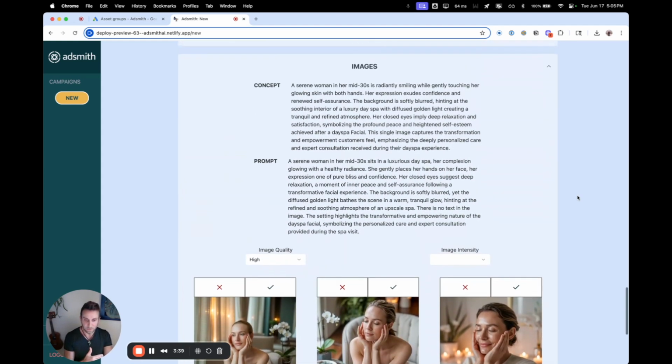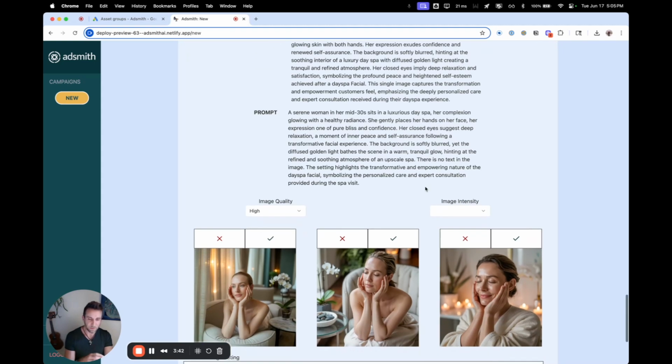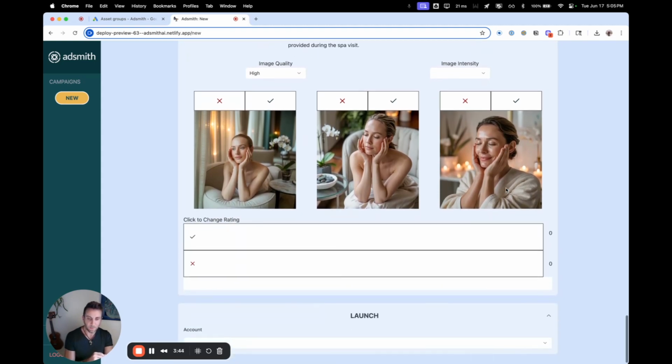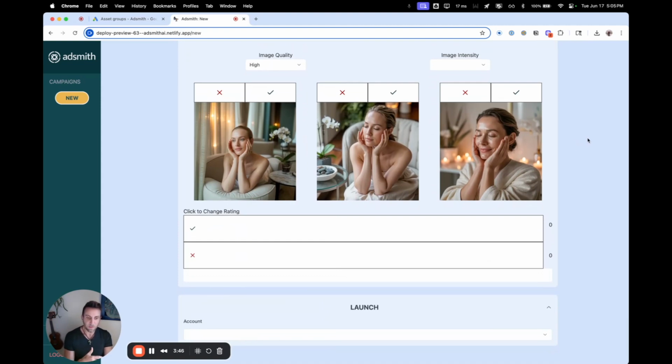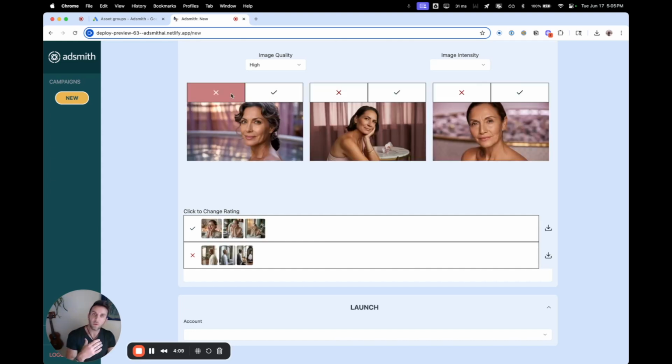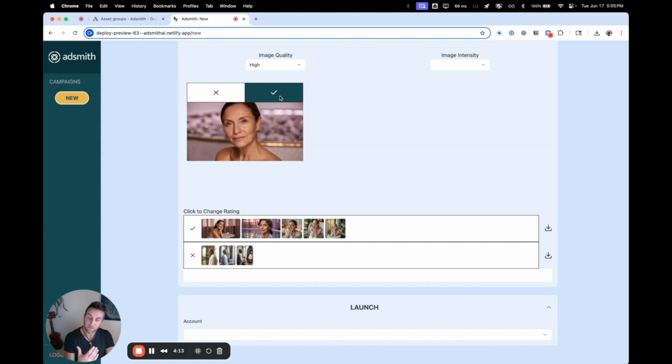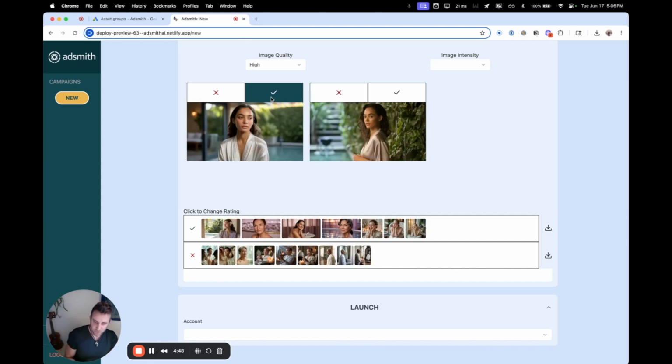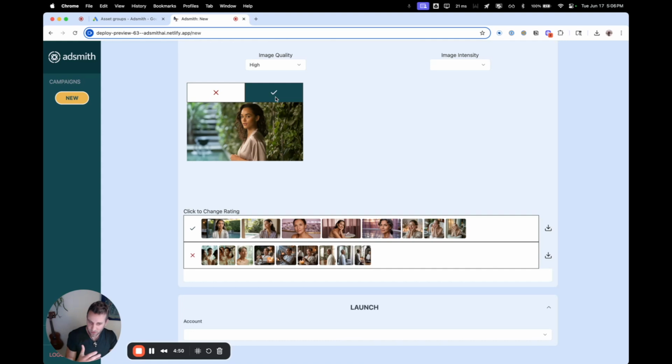Okay, so now we get to images. We're going to show the concept and prompt up here. We're making those a little bit shorter, but as you can see what's in the images. But now we're going to take the persona that we've generated and make content that fits that. And as you see as we go through here, we're really alternating between 1145 and 2111 images because that's what Google expects, and we'll do differently for different ad platforms. Okay, so we're just going to select a few last ones here. We have enough to get going.